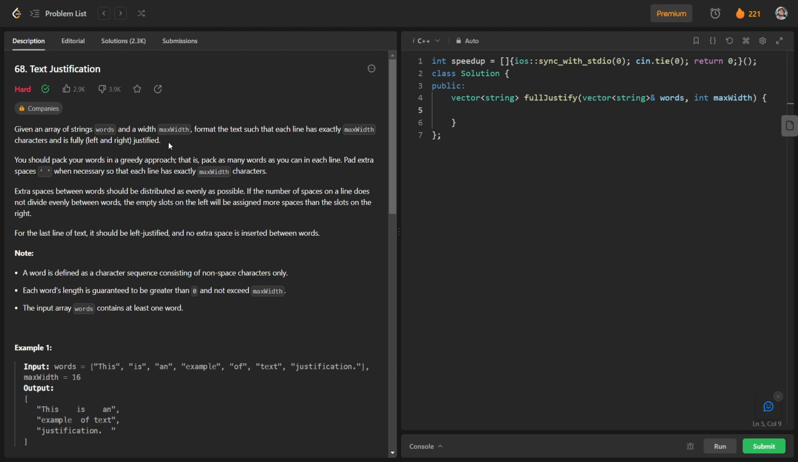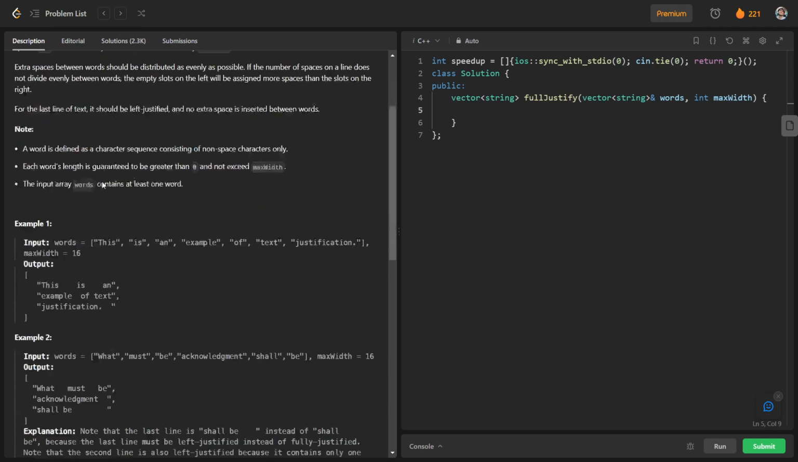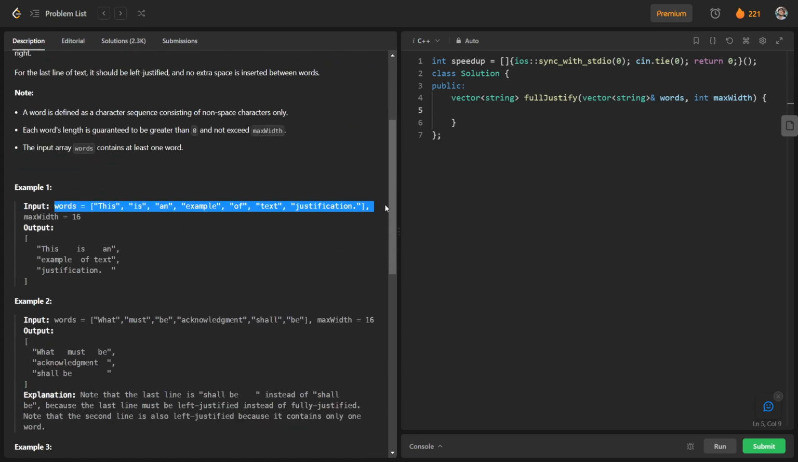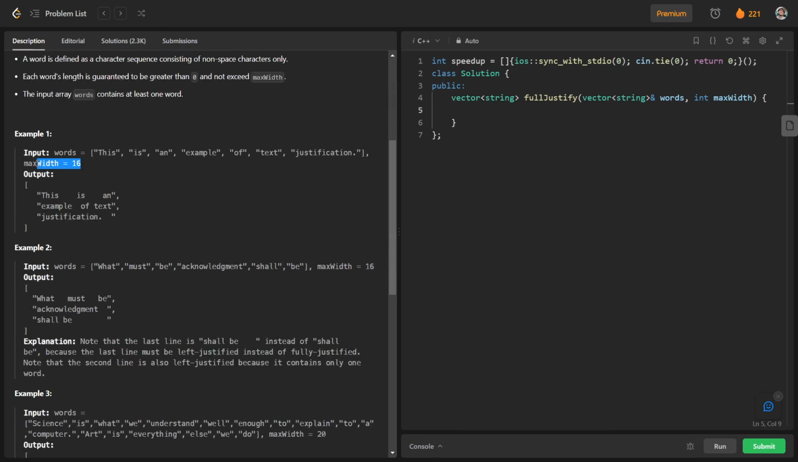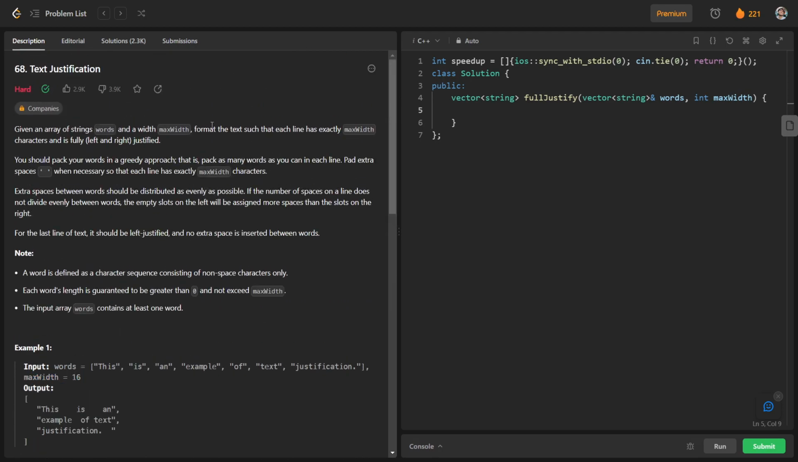So basically we have these two things with us: an array of strings, that is words, and another integer, max width. What we have to do is format the strings such that each line has exactly this number of characters, and the text should be justified.